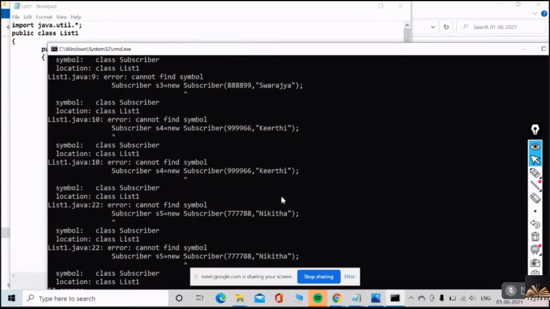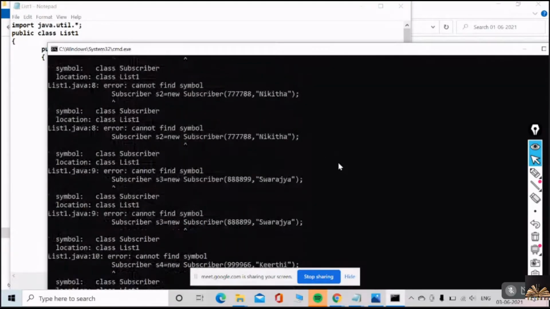Why am I getting this error? Can you please tell me why I am getting this error? I am getting so many errors. Why am I getting them?